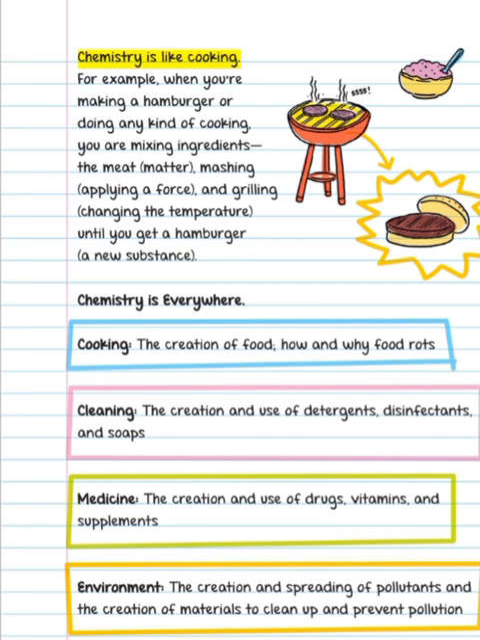Chemistry is like cooking. For example, when you're making a hamburger or doing any kind of cooking, you are mixing ingredients, the meat, matter, mashing, applying a force, and grilling, changing the temperature, until you get a hamburger, a new substance. Chemistry is everywhere. Cooking: the creation of food, how and why food rots. Cleaning: the creation and use of detergents, disinfectants, and soaps. Medicine: the creation and use of drugs, vitamins, and supplements. Environment: the creation and spreading of pollutants and the creation of materials to clean up and prevent pollution.